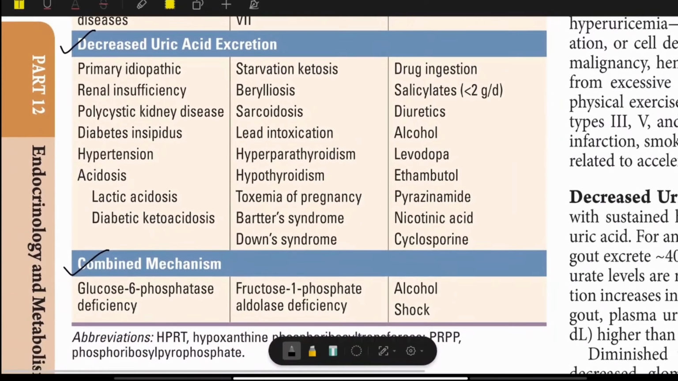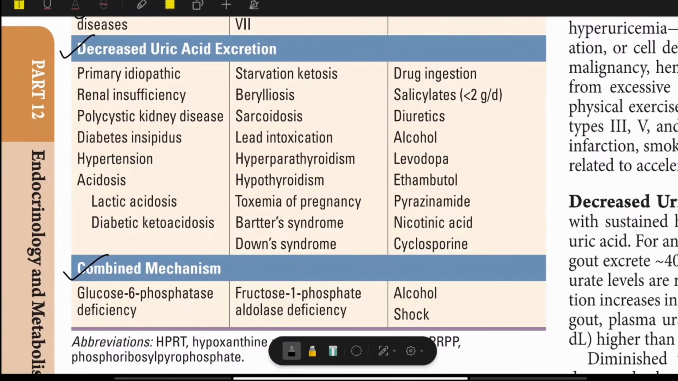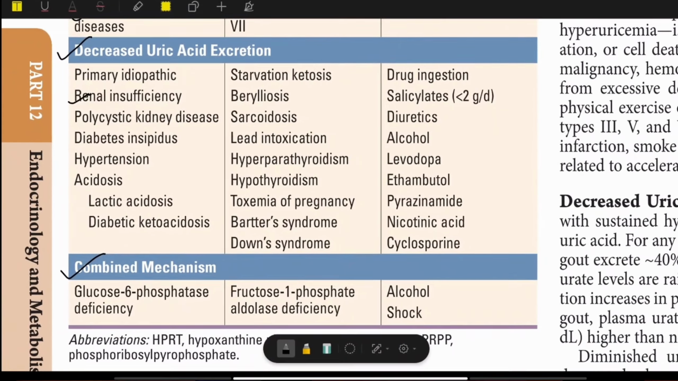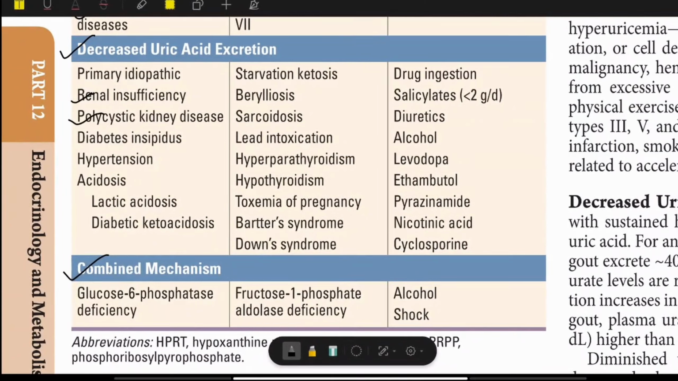Then decreased uric acid excretion. For excretion, we always blame the renal problem, renal insufficiency, then kidney problems. Okay, in diabetes insipidus, hypertension, very important. See, most of the patients are hypertensive.